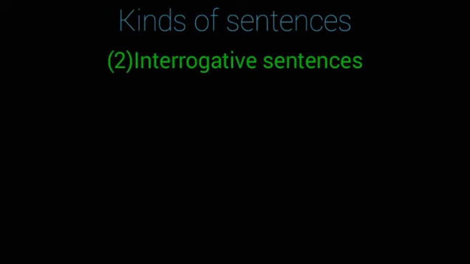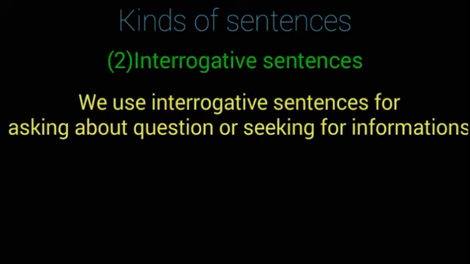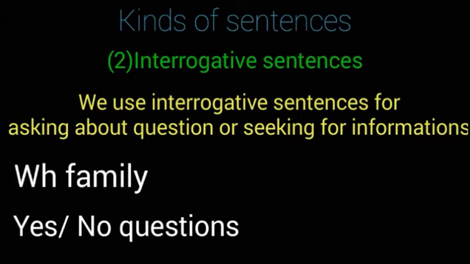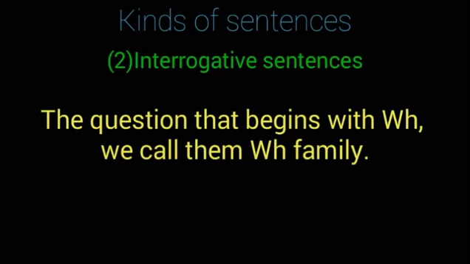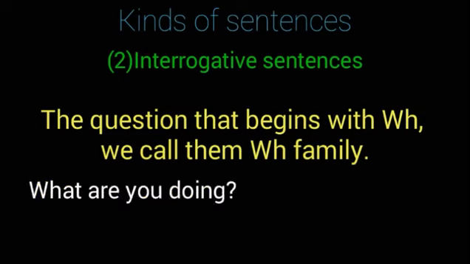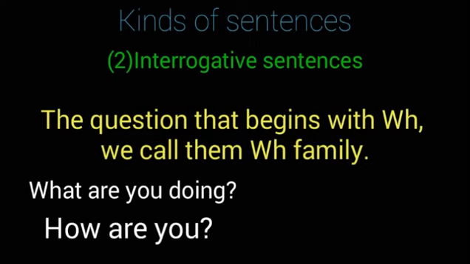The second one is interrogative sentences. We use interrogative sentences for asking about a question or seeking for information. There are two types of interrogative sentences. The first one is WH question and the second one is yes no questions. The question that begins with WH, we call them WH question. Let's take an example that what are you doing? How are you? These are WH questions because these questions are beginning with WH.